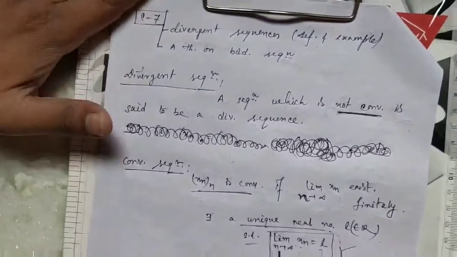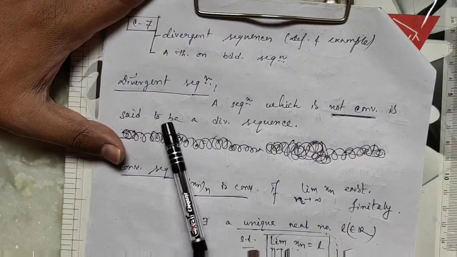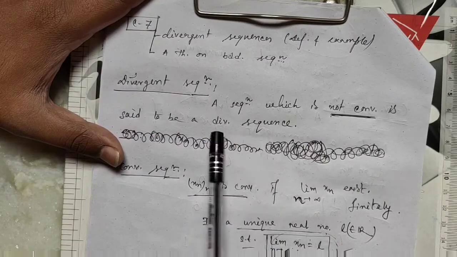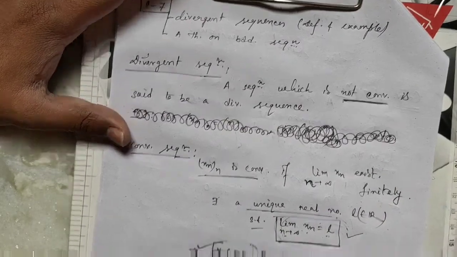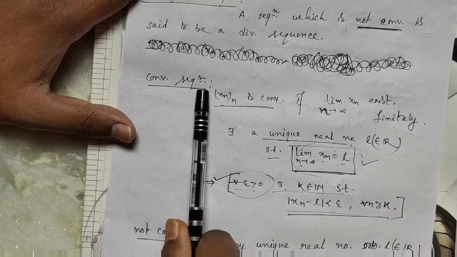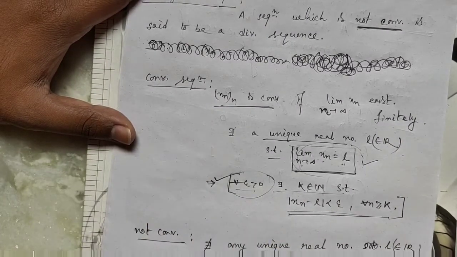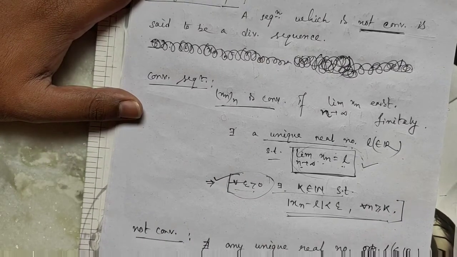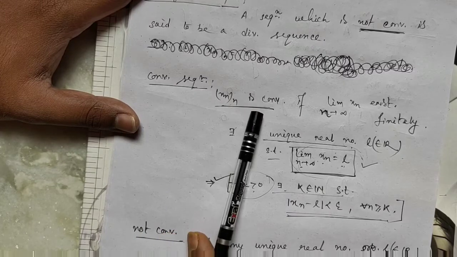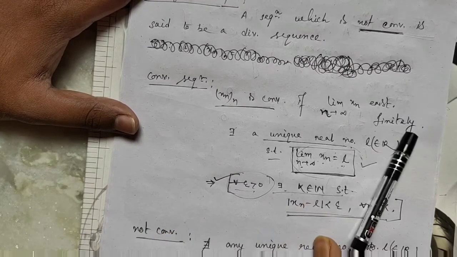A divergent sequence means a sequence which is not convergent. So what is a convergent sequence? If the limit exists, then the sequence is called a convergent sequence. So Xn is convergent if this limit exists finitely.